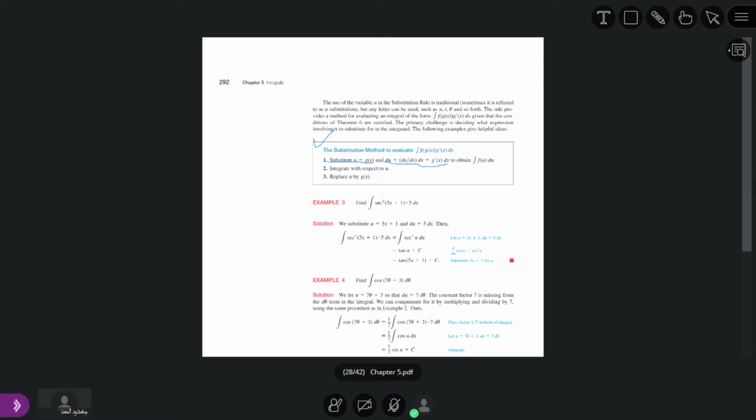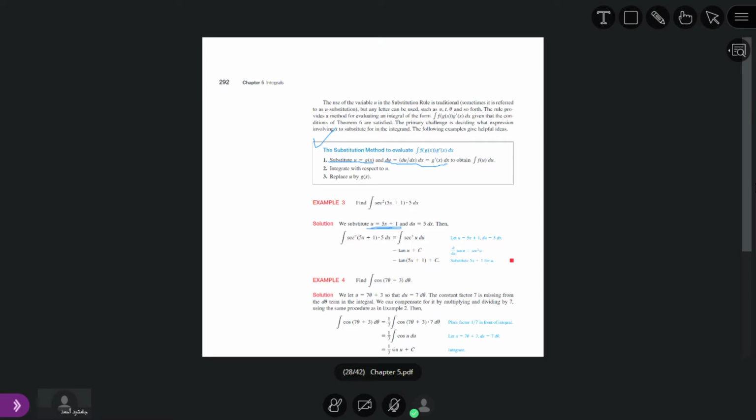First of all, we put 5x plus 1 equal to u. We suppose u is equal to 5x plus 1.